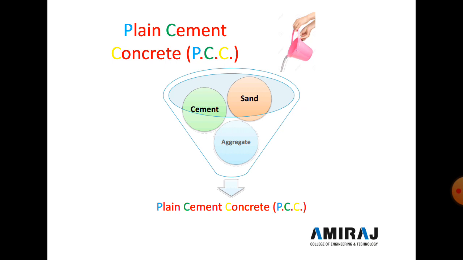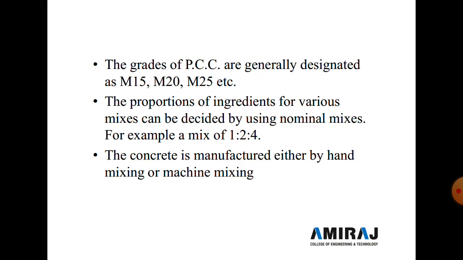The grade of PCC is generally M15 grade concrete, M20 grade and M25 grade concrete. Now what is M? M is the mix, and the number gives the compressive strength after 28 days in Newton per mm square. So after 28 days, if we get 15 Newton per mm square strength, it is M15 grade concrete.